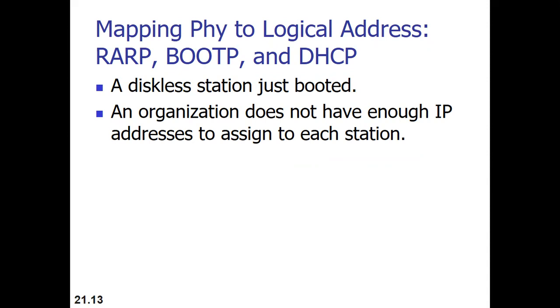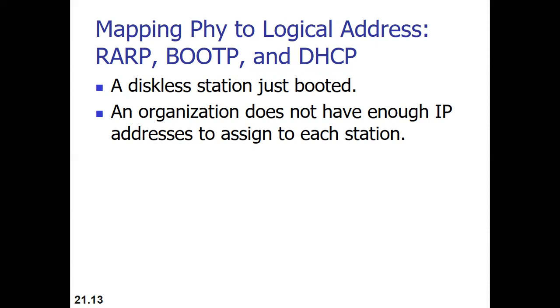Dynamically, the IP addresses are assigned to the machine. So it's the RARP server which keeps track of all the logical addresses that are assigned. So instead of assigning the IP address to all the machines, in case of a diskless workstation, whenever they boot, at that time your RARP server assigns the IP address to them.